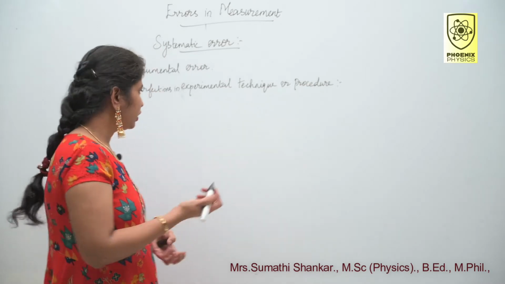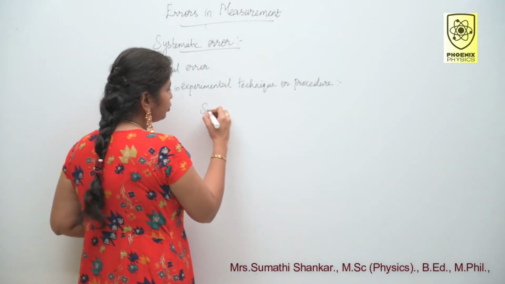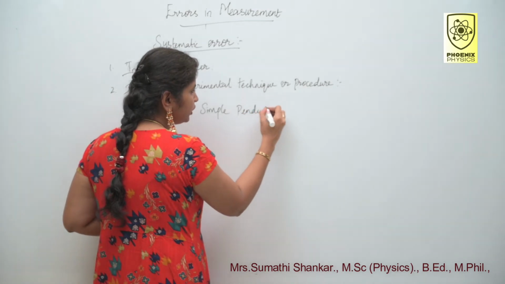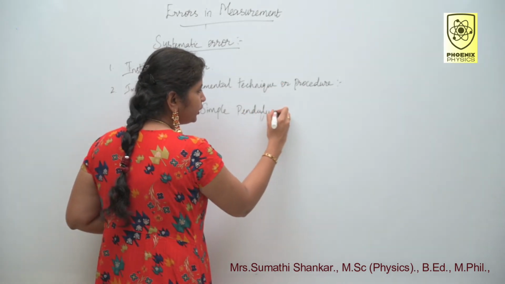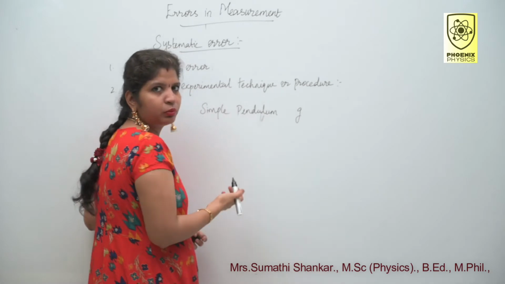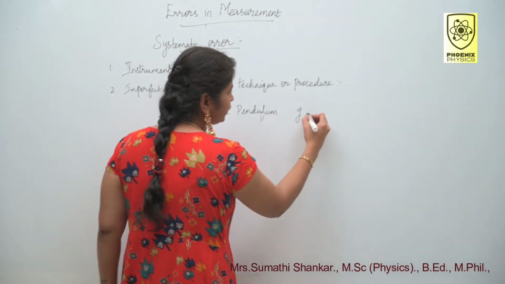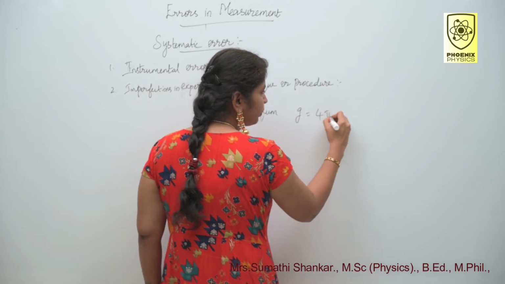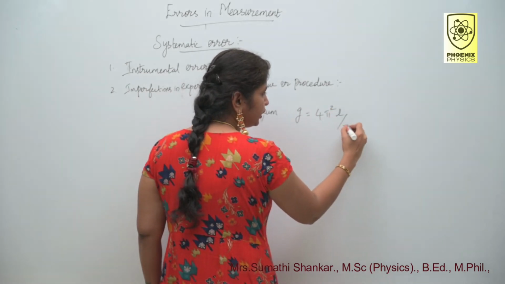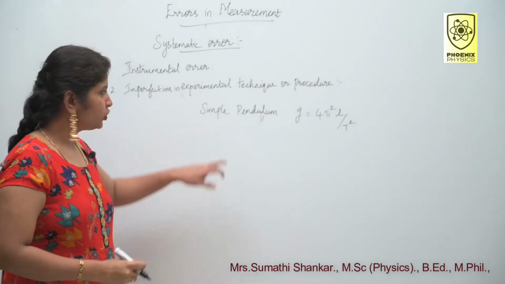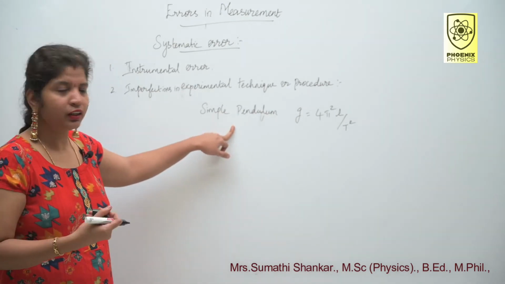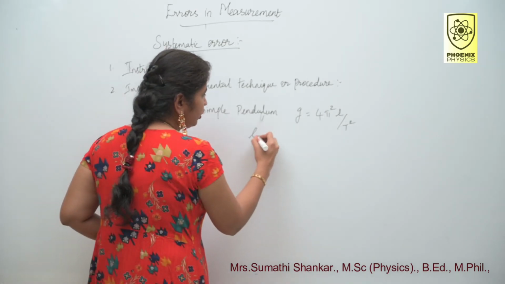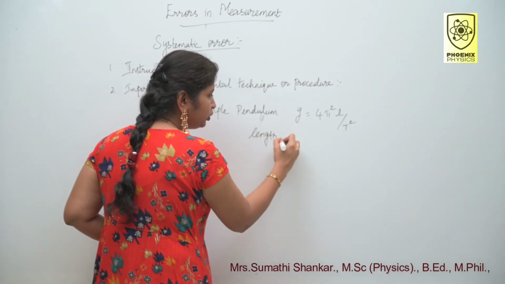For example, you know the simple pendulum experiment, right? Here we calculate the G value. G is nothing but our acceleration due to gravity. How do you calculate G value? By using the formula 4 pi squared L by T squared. Here in this experiment, how do you take the reading? By varying the length of the pendulum, right? First one, varying the length of the pendulum.